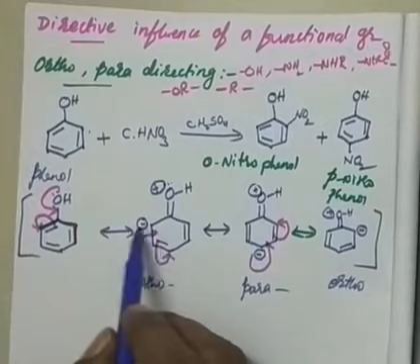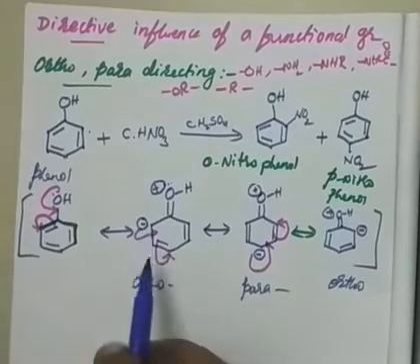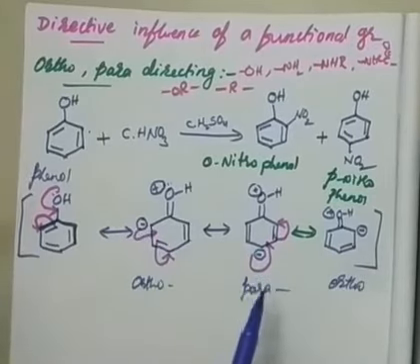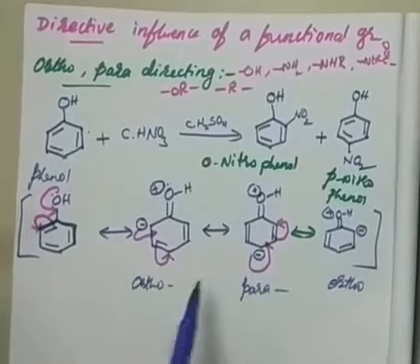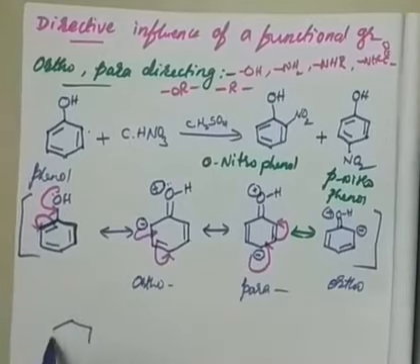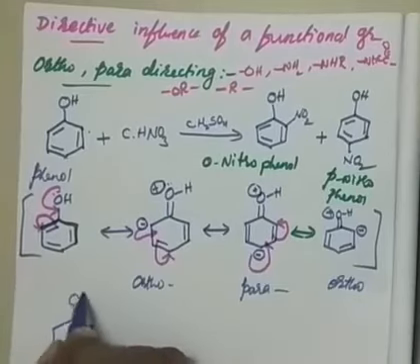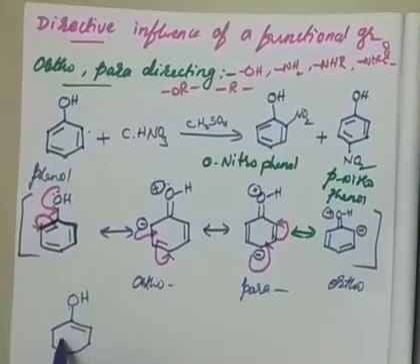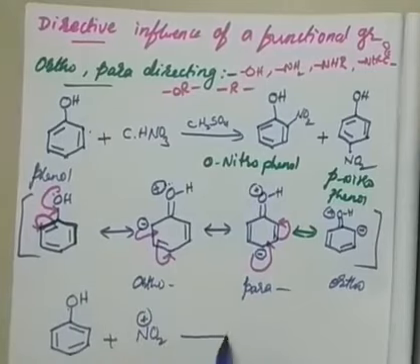So negative charge means what? More electron dense. So ortho and para positions are more electron dense. Therefore the electrophile is attacking the ortho and para positions. Actually, I can show you like this also, direct attack. If you want a mechanism for this, for example NO2+ is generated from those reagents.